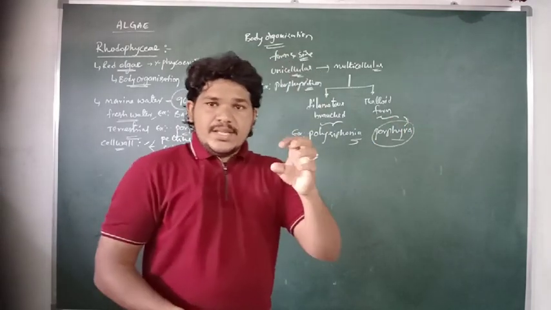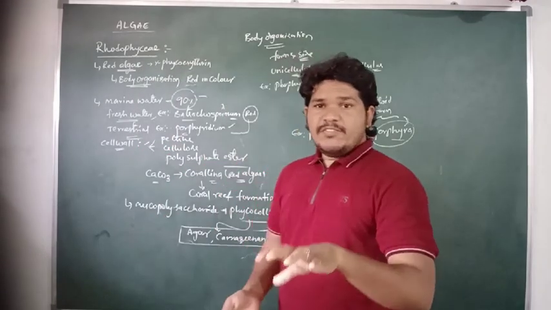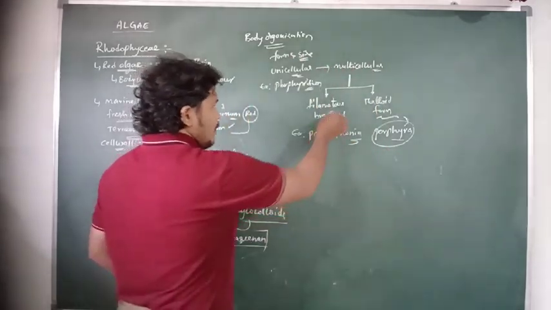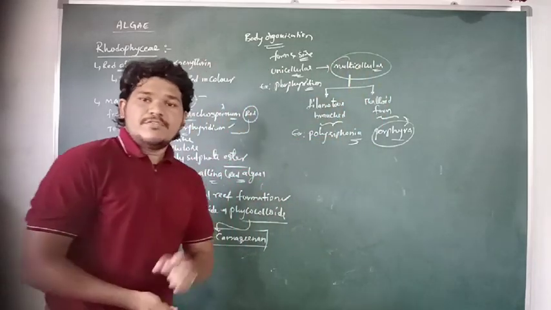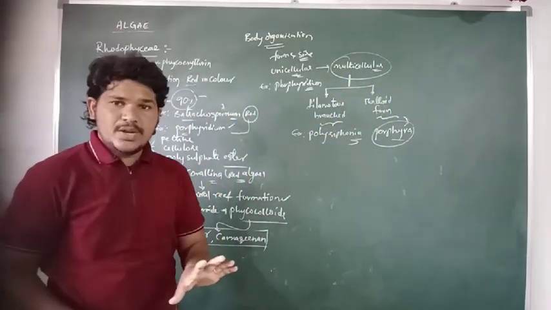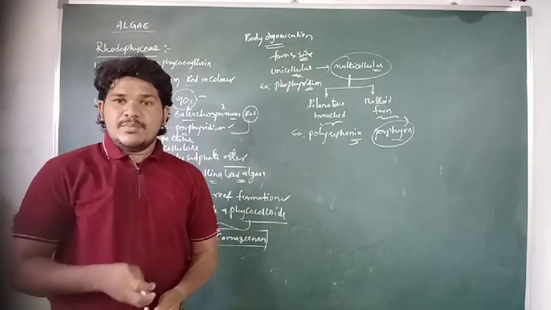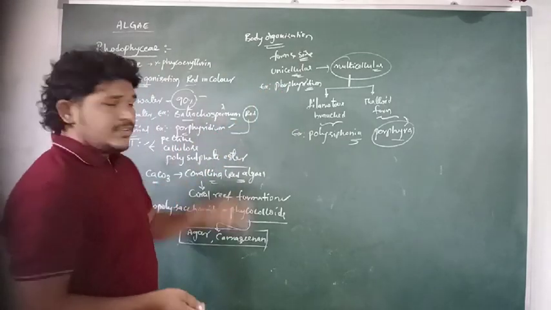The majority of the species of red algae exhibit a multicellular form, but only a few species exhibit a unicellular form of body organization. This is about the body organization of red algae.